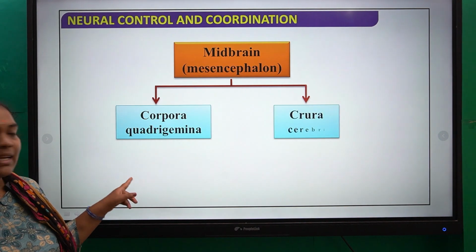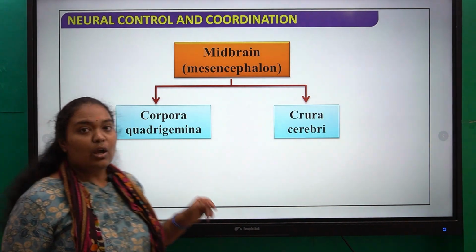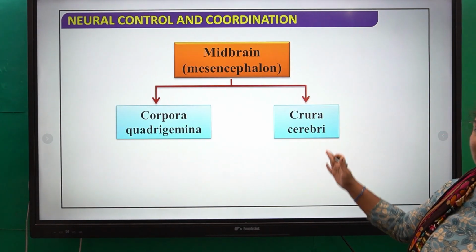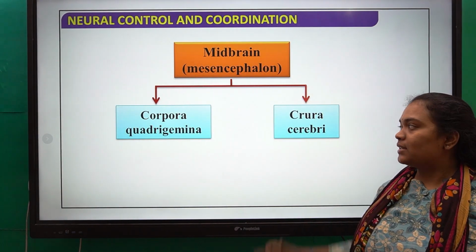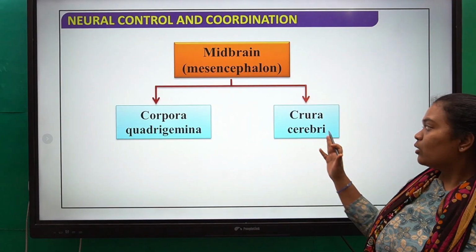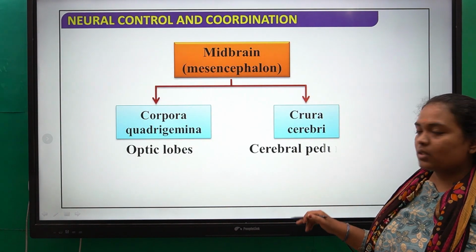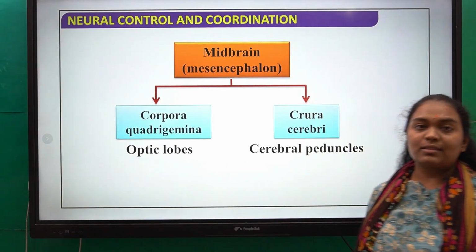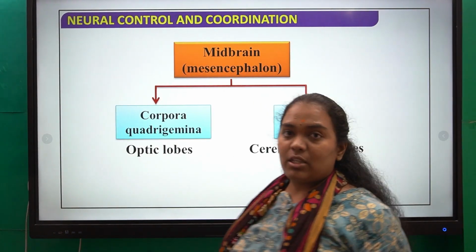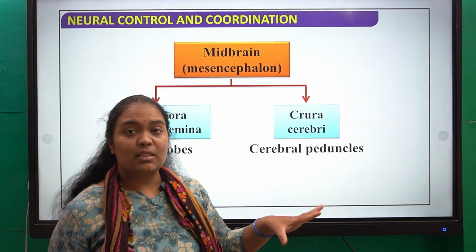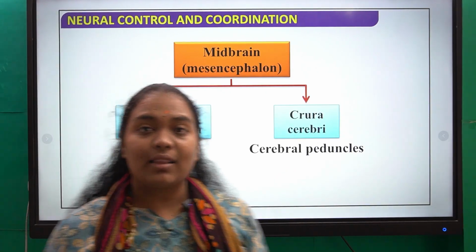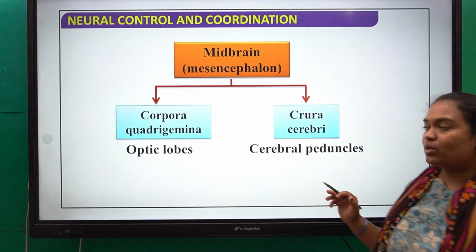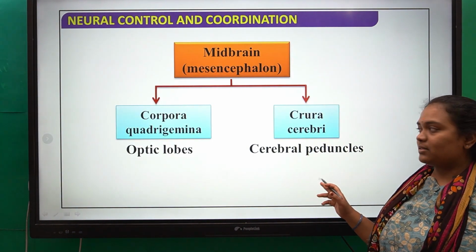This midbrain is again divided into two parts, that is corpora quadrigemina and crura cerebri. So whatever this corpora quadrigemina, it is called the optic lobes because it is helping in visualizing the images. The images which you are seeing, or the objects which you are seeing in your surroundings, are nothing but being visualized or analyzed in your optic lobes. Next, coming to crura cerebri, which is cerebral peduncles.